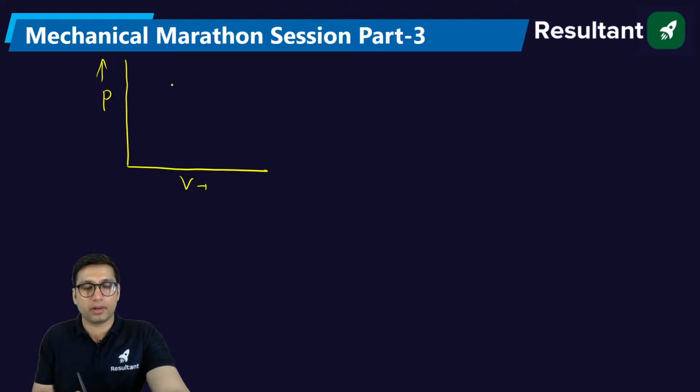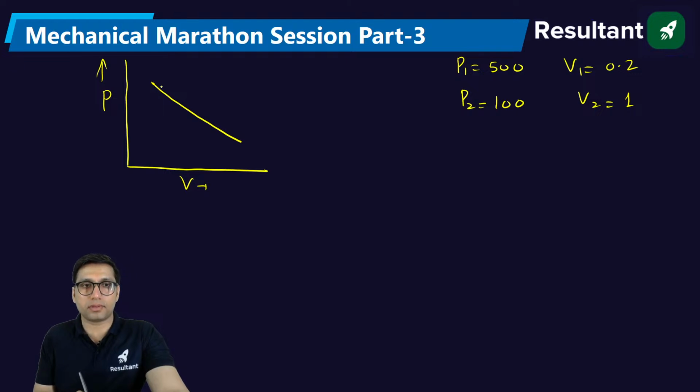Simple. Initial pressure is 500. Initial volume is 0.2. Final pressure is 100. Final volume is 1. So simply you can say that this is an expansion process. Expansion process happening like this. You can simply say that the kind of area will be this area. You can simply find the area below this graph, and you can get the answer.